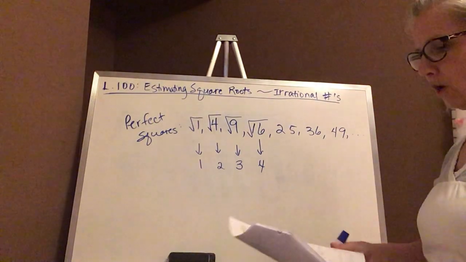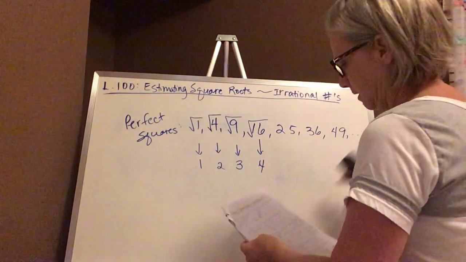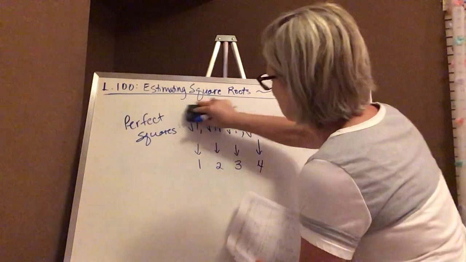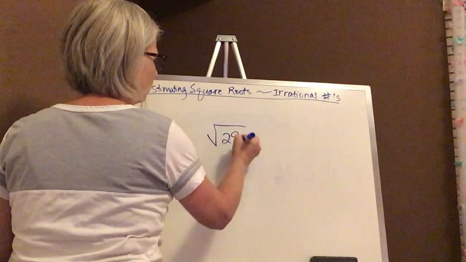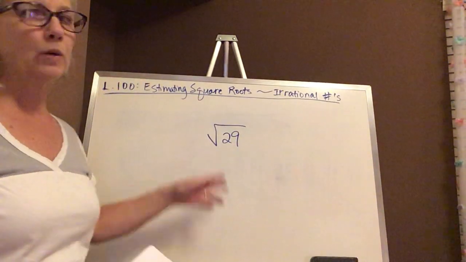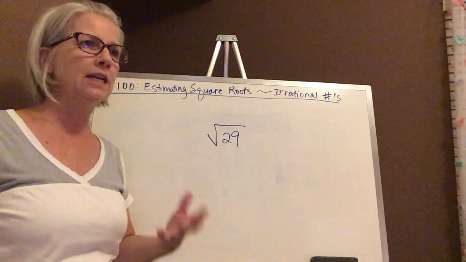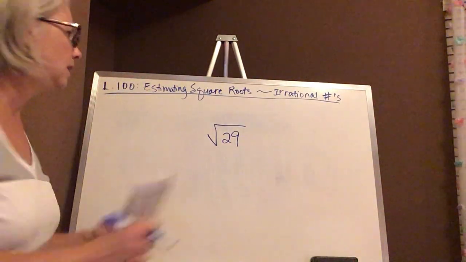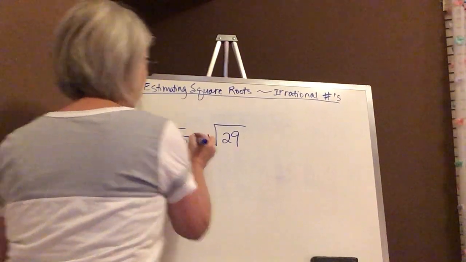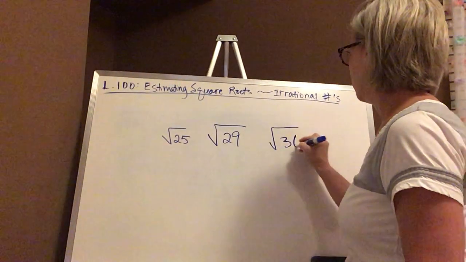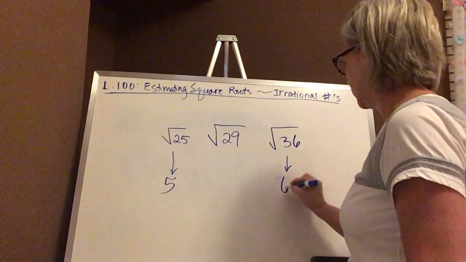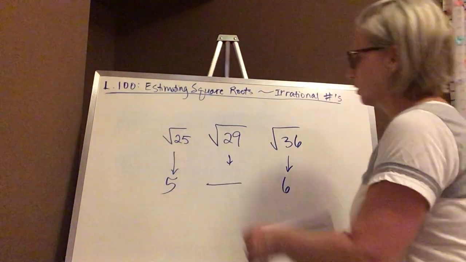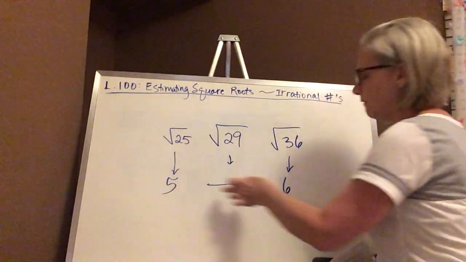Okay, but what happens when I have a number, a square root, that's in between two perfect squares? For example, let's say I want to find what the square root of 29 is. Well, the square root of 29 is not a perfect square. I can't think of any number that when I square it would give me 29. So I know that it's somewhere in between the square root of 25 and the square root of 36. The square root of 25 is 5, and the square root of 36 is 6. So we know that the square root of 29 is somewhere in between 5 and 6.